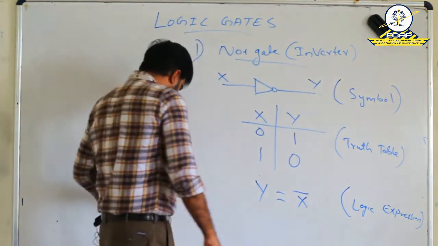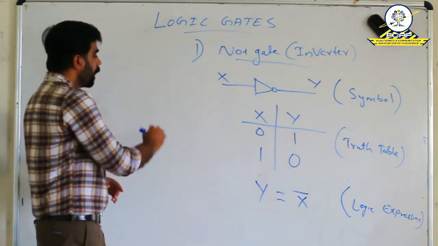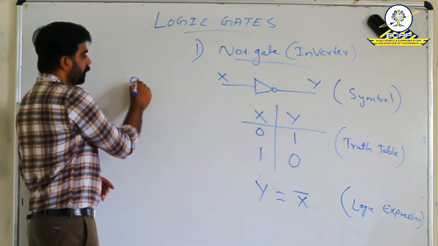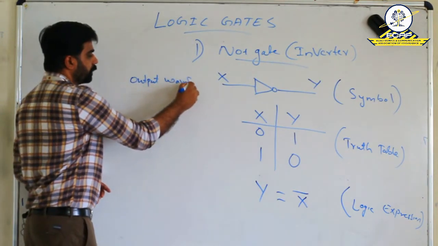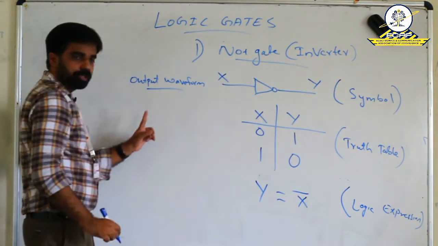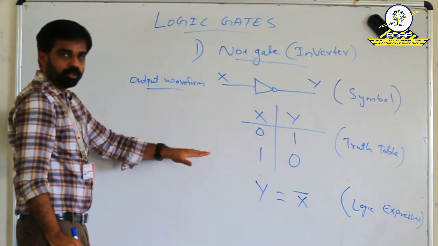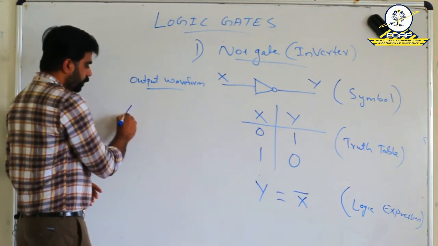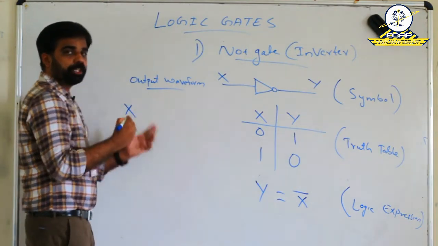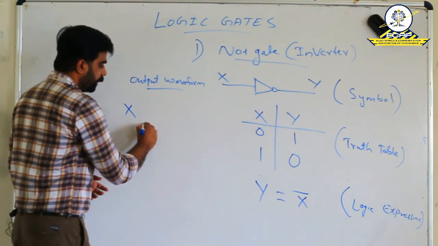Now, one more parameter is there, that is our output waveform. We can draw the output waveform. The combinations are, input may be 0 or input may be 1. So at first we can draw the input, and depending upon the input, the output will be generated. So, X is the input.